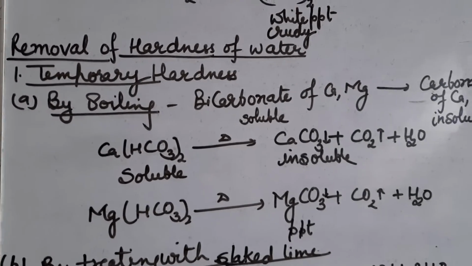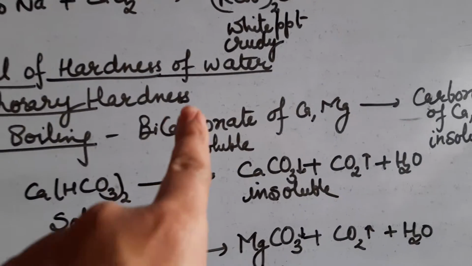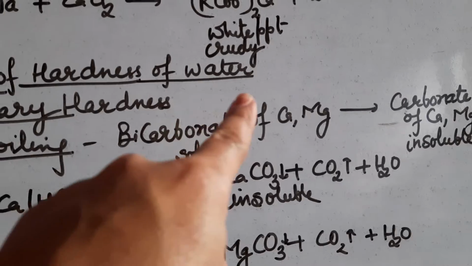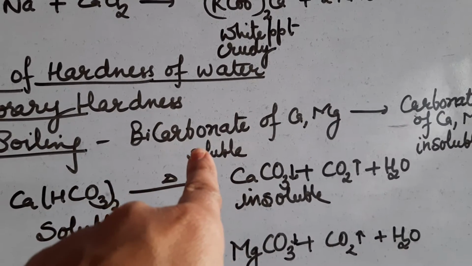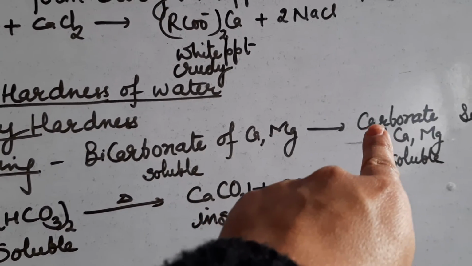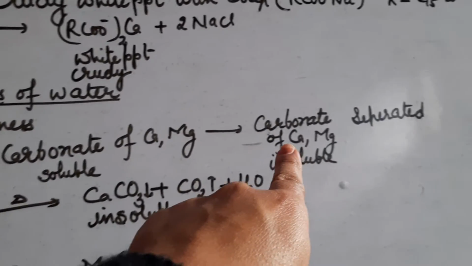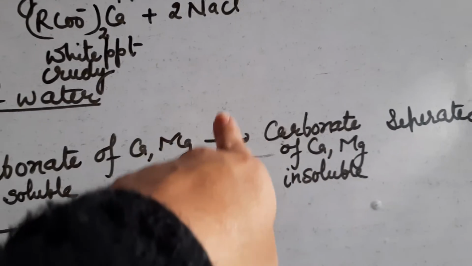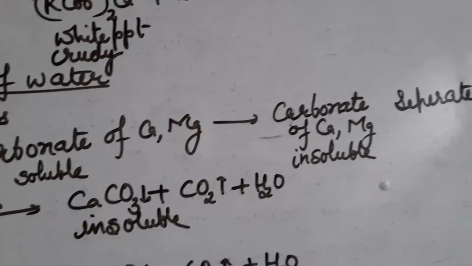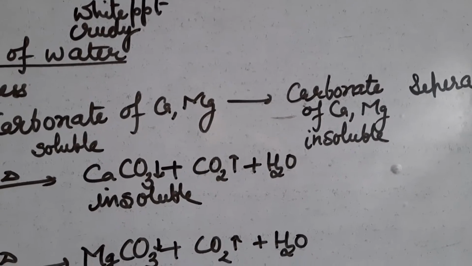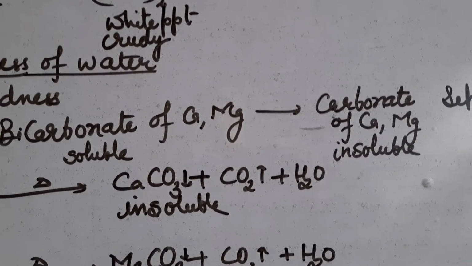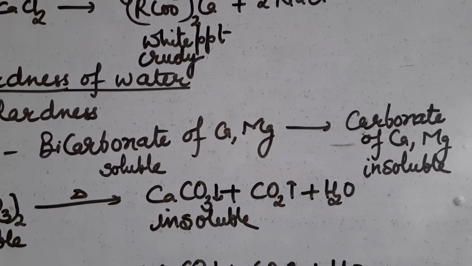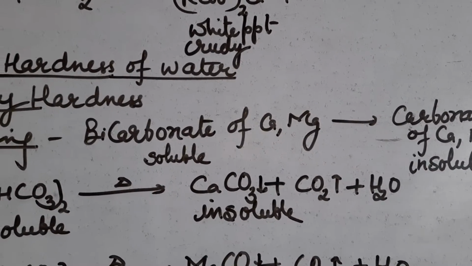The temporary hardness is due to bicarbonate of calcium and magnesium. These bicarbonates of calcium and magnesium are soluble in water. So when you heat or boil the water, the bicarbonates of calcium and magnesium are converted into carbonates of calcium and magnesium, which are insoluble, and they can be separated by filtration. In this manner temporary hardness can be removed by boiling.